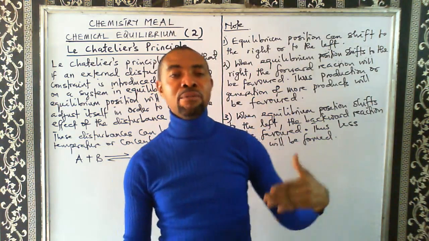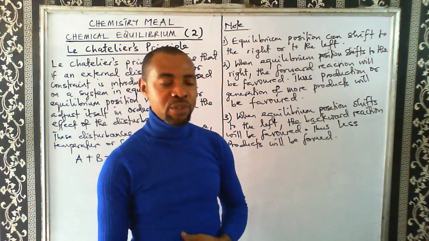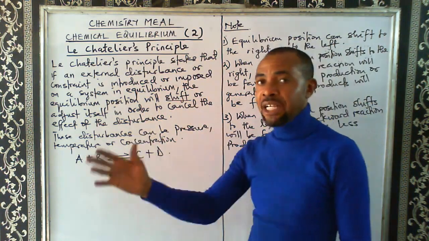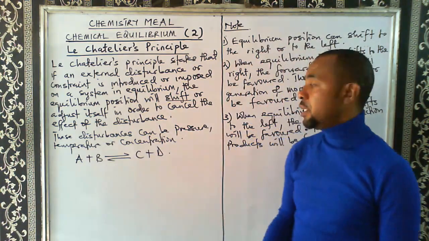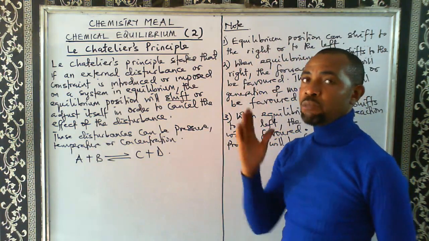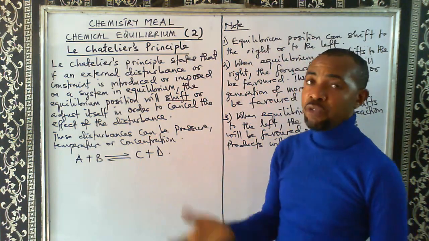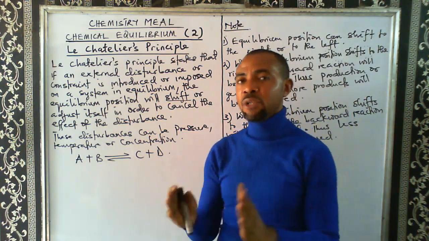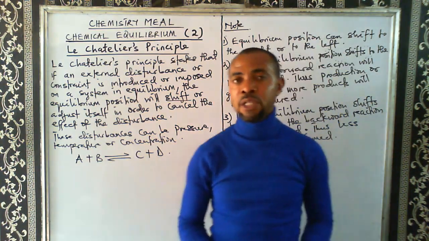There is a way pressure will enter a reaction. Instead of making the equilibrium position shift to the right, it can also make it shift to the left. So pressure can move equilibrium position to the right and can also move it to the left. The same thing is applicable to temperature, and the same thing is applicable to concentration. So you cannot say that concentration will always move it to the right, or pressure will always move it to the left, or temperature will always move it in one direction. Temperature can adjust equilibrium position to the right, and can also adjust it to the left. Likewise concentration, and likewise pressure.